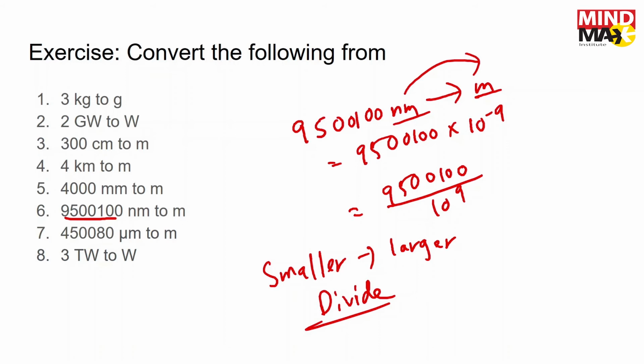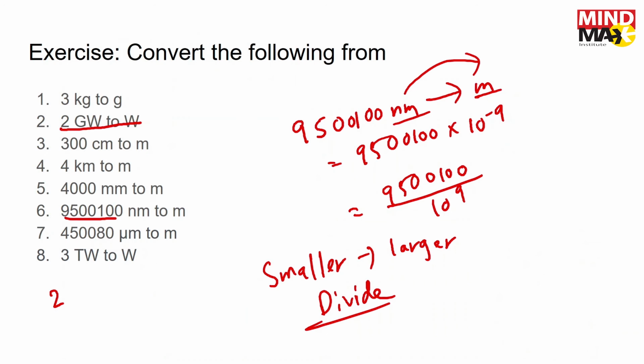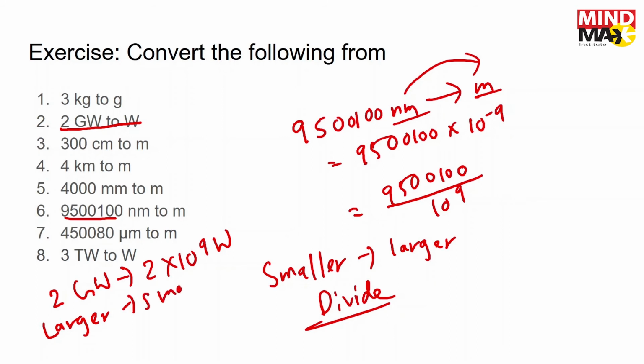Now, if we say we are going to go from a larger to a smaller unit, let's deal with this one, 2 gigawatts. So 2 gigawatts means, giga means 10 to the power 9. So 2 gigawatts basically means 2 into 10 to the power 9 watts. So here we are multiplying, right? Here we are multiplying, and here we are dividing. So whenever you go from smaller to larger, you divide, and whenever you go from larger unit to smaller unit, you multiply.